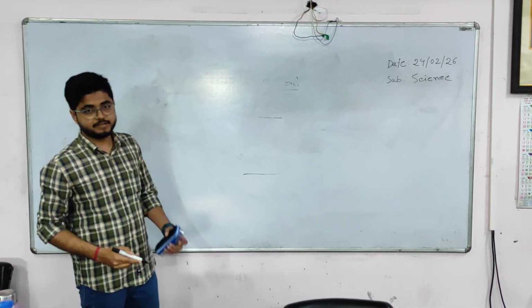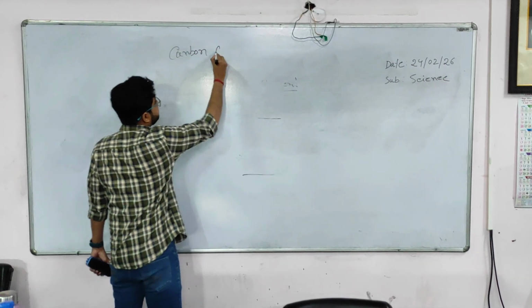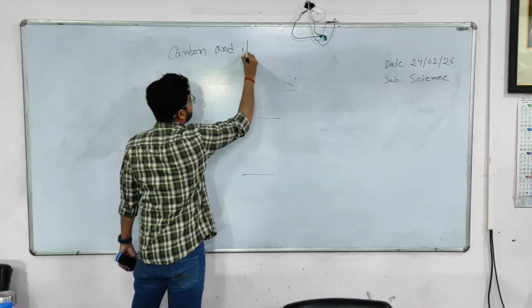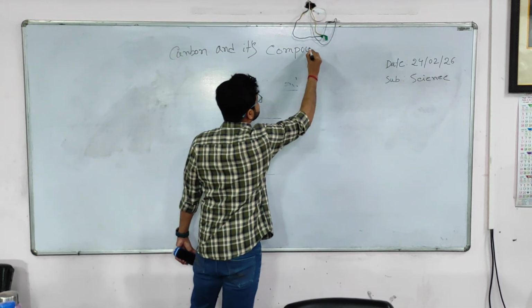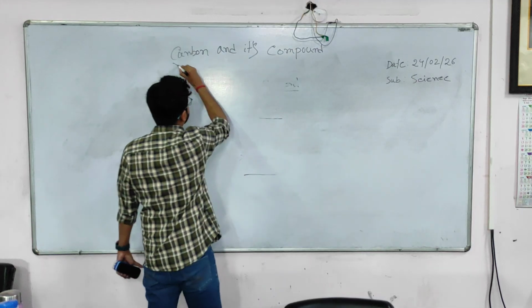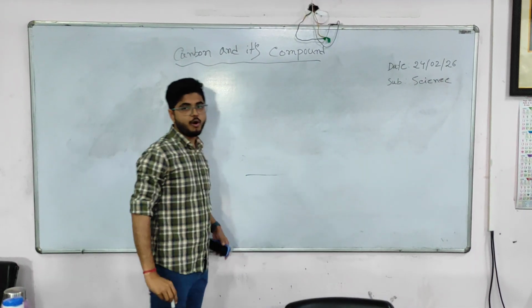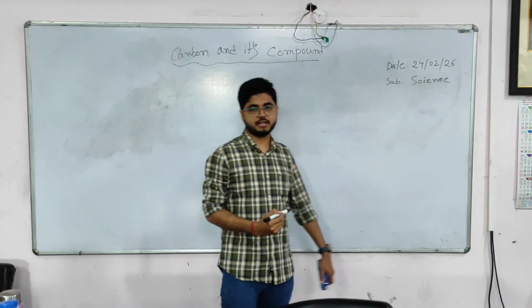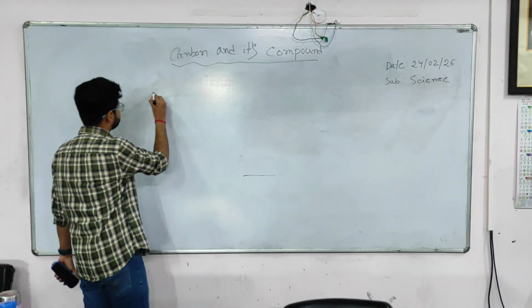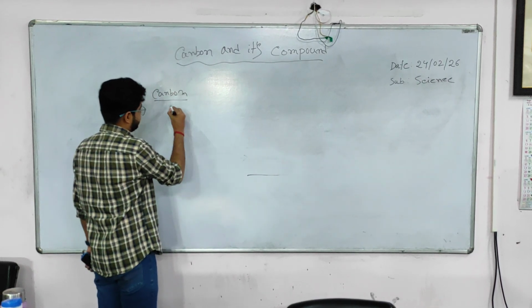So today our chapter is Carbon and its Compounds. Now we will read more about carbon. Basically, carbon is tetravalent.